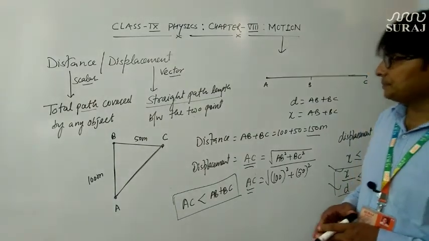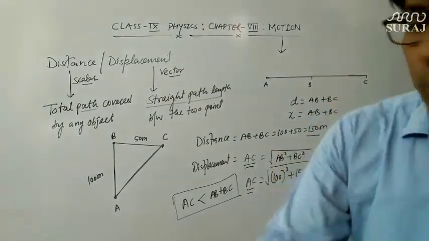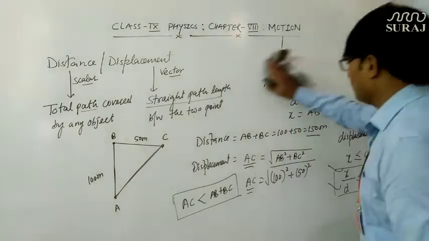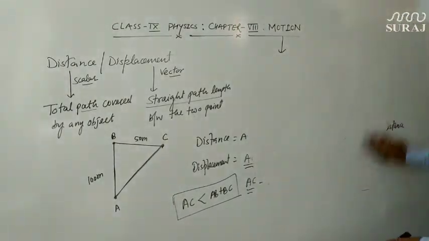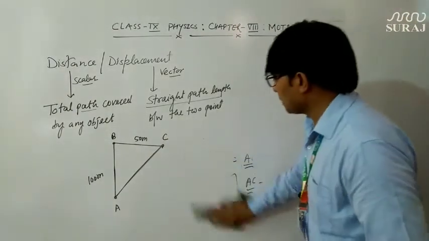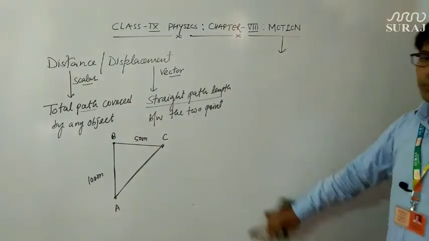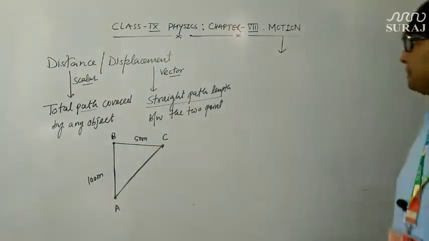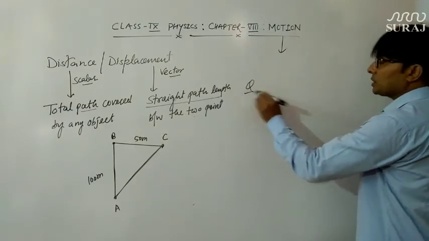So I will ask you to practice one question on this topic so that you can clear this topic quite easily. This is the question.